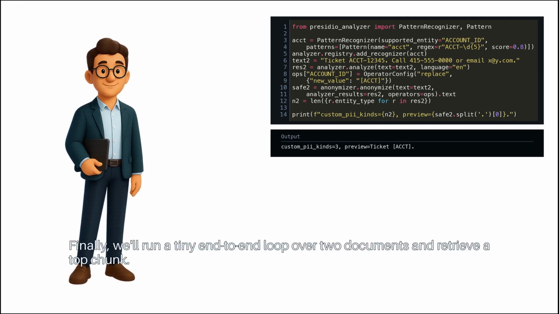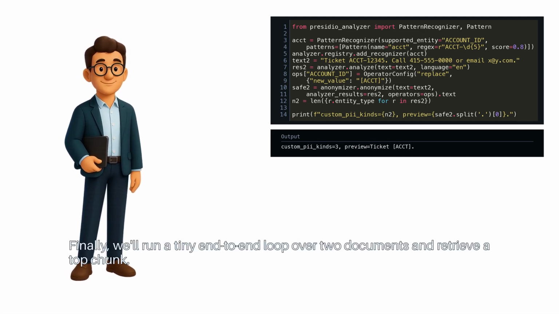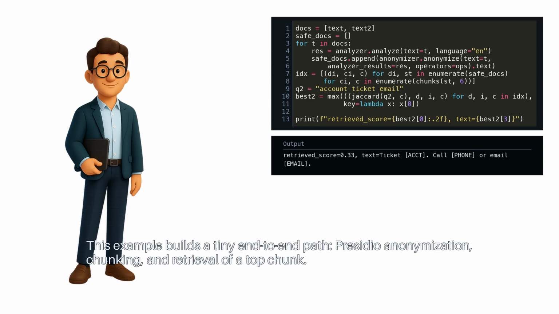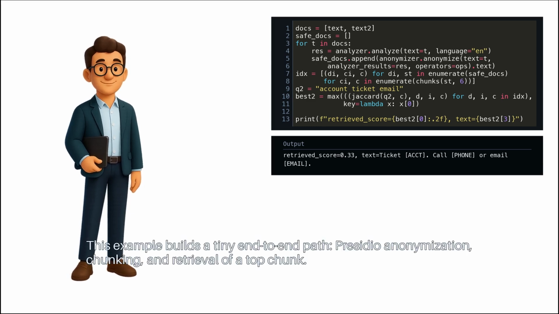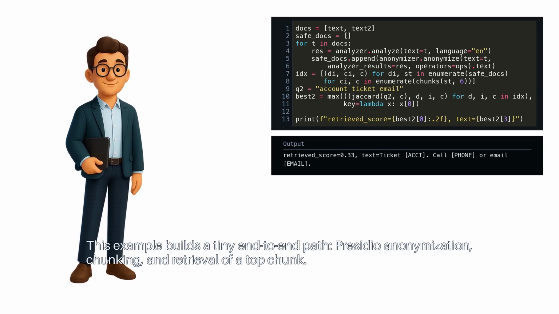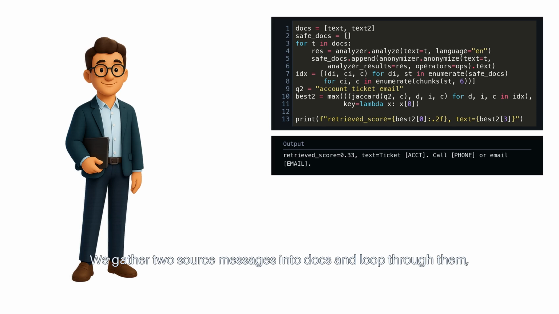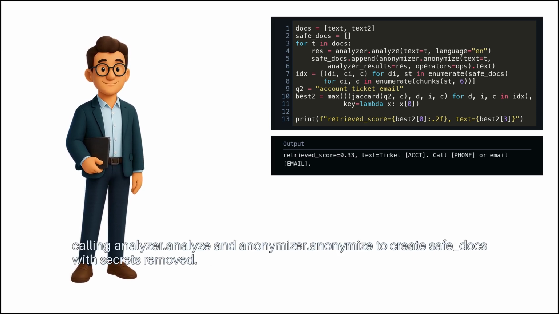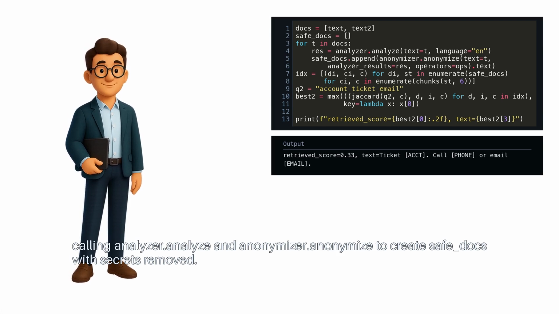Finally, we'll run a tiny end-to-end loop over two documents and retrieve a top chunk. This example builds a tiny end-to-end path: Presidio anonymization, chunking, and retrieval of a top chunk. We gather two source messages into docs and loop through them, calling analyzer.analyze and anonymizer.anonymize to create safe docs with secrets removed.